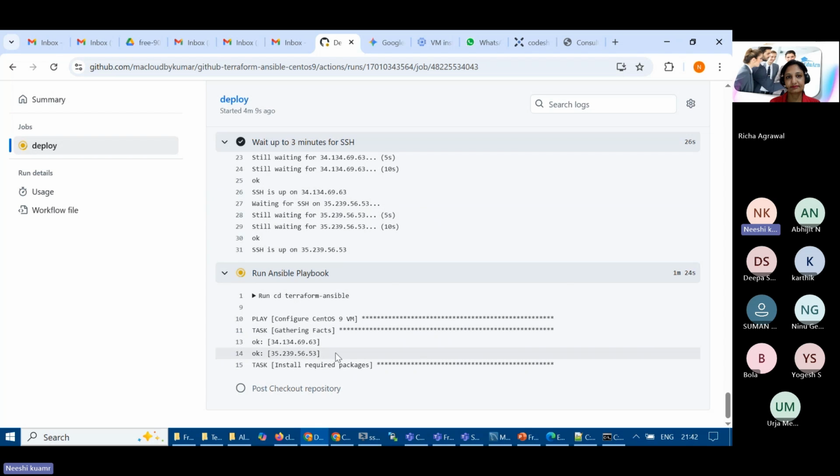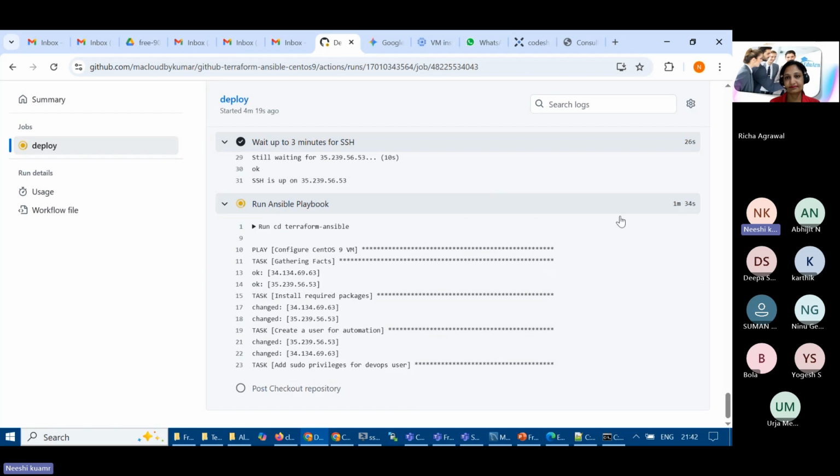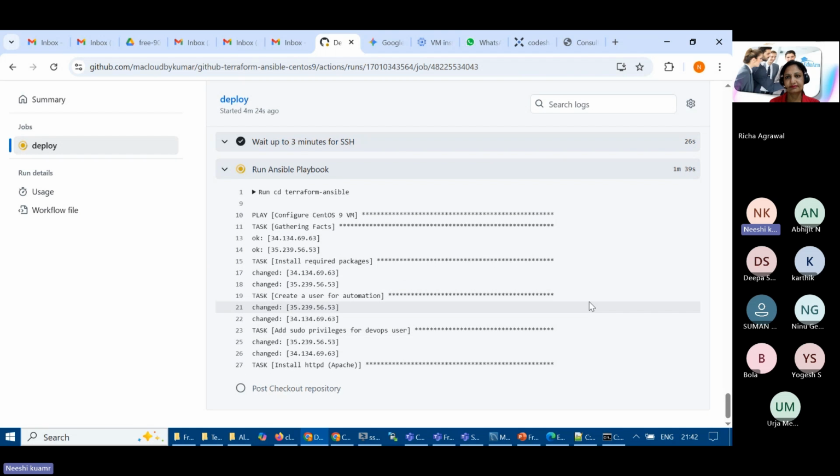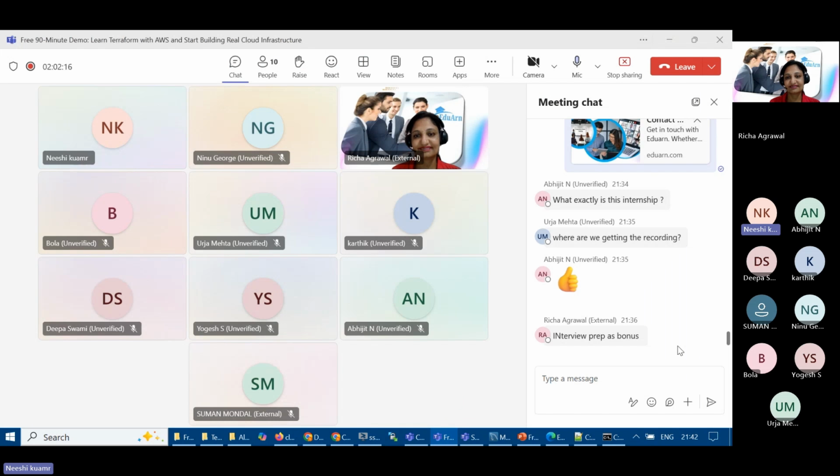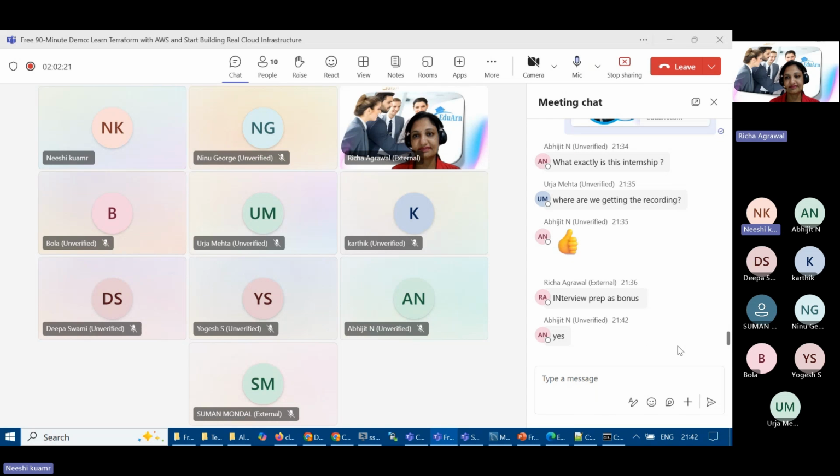Because we are doing all this on a small server, the networking speed will be less. So what is the difference between using a small server and a bigger server? Will the networking speed be increased? Can anyone answer, yes or no? If you use a bigger server, networking speed will be increased. Anyone from AWS, Azure, or Abhijit? Yes, very good. So why will the networking speed be increased? Because we are paying more, and we can get up to like 1 GB per second speed. It all depends on the capacity of the server.